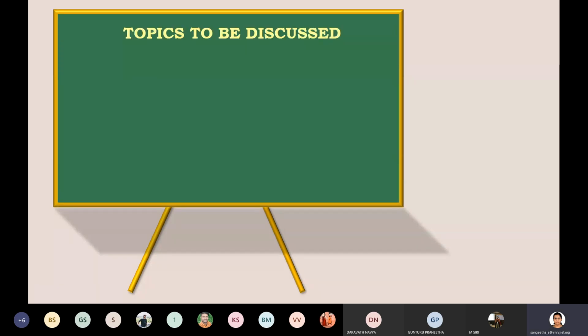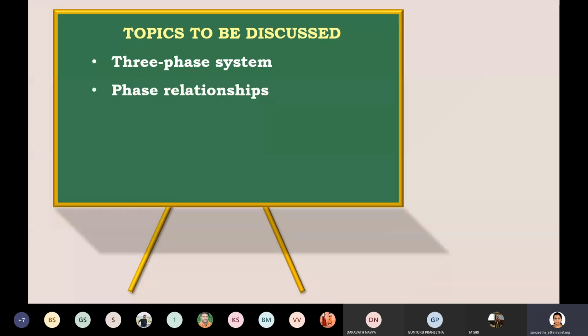And in today's session, we will be discussing part of soil mechanics, which is GTE 1. So in that, the first unit in which the different index soil properties are discussed, and we will be discussing three-phase system, and what are the different phase relationships and index properties of soil.